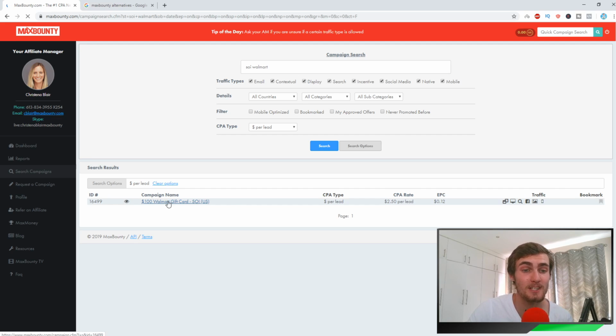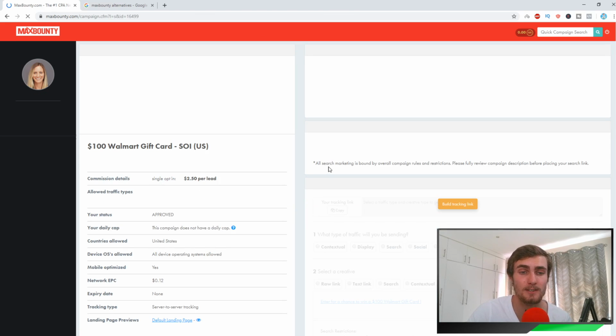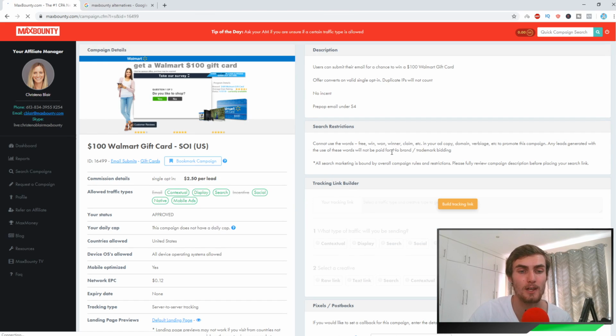The one that I'm going to be using, I found right here: $100 Walmart gift card single opt-in. I'm going to click on this, and whenever somebody clicks on the link that you refer to them, they're going to enter their email with a single opt-in, and you're going to earn $2.50 for that lead. Then the person you've referred enters a competition where they can win a $100 gift card. It's free for them to sign up, so the chances of people signing up are also very high.